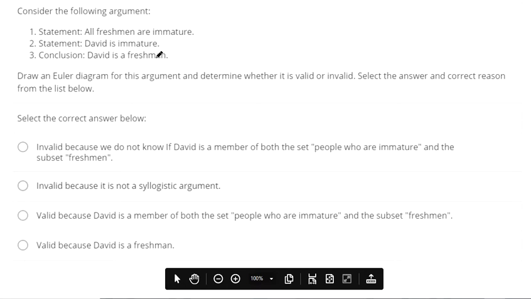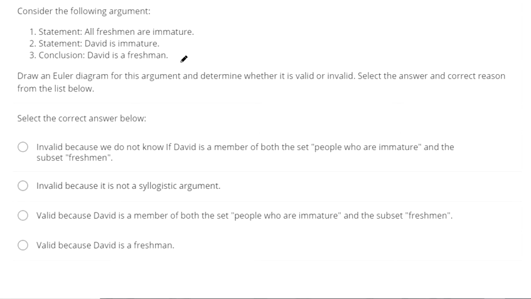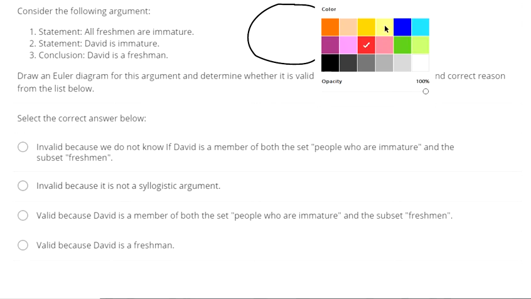We're asked to draw an Euler diagram for this argument and determine whether it is valid or invalid. So the first statement, all freshmen are immature. So my Euler diagram, my black circle, I'm actually going to make the word immature. And I'll just abbreviate there.